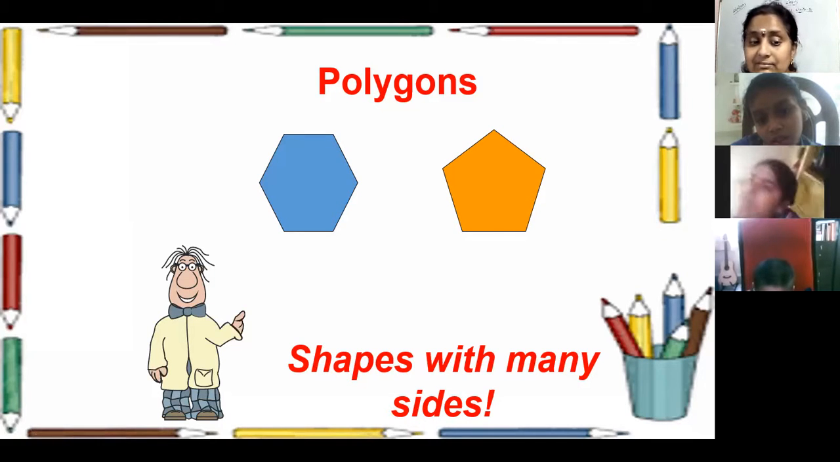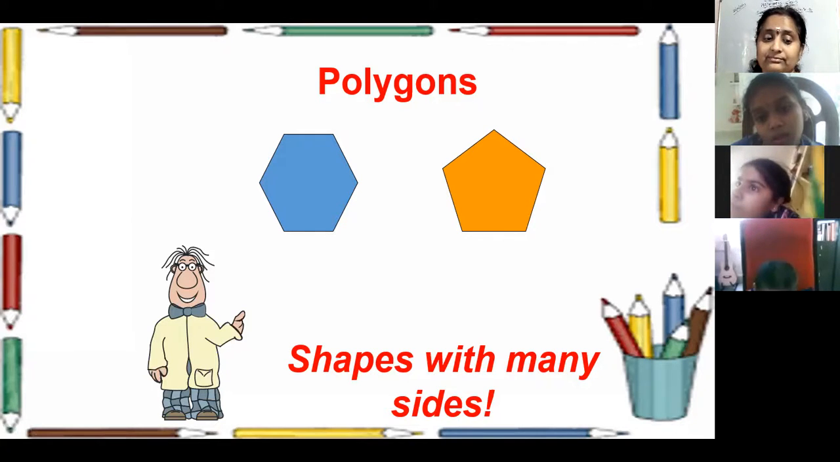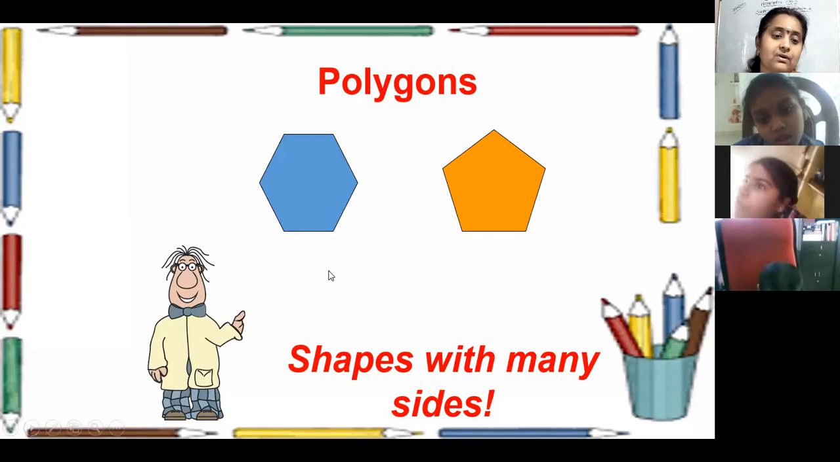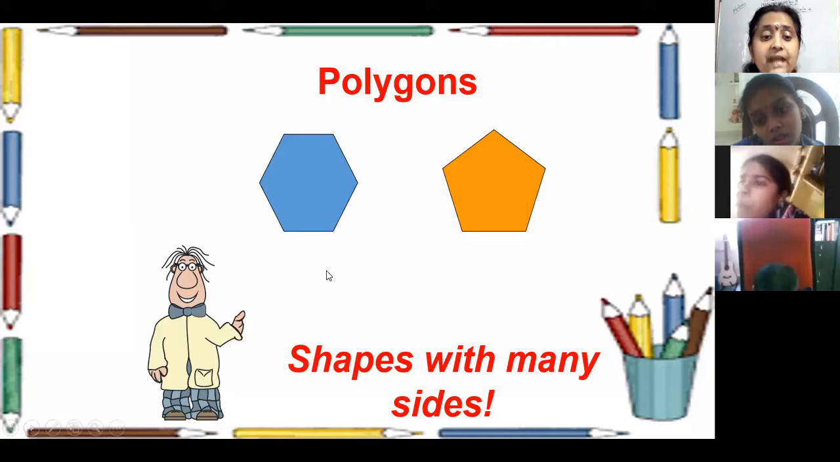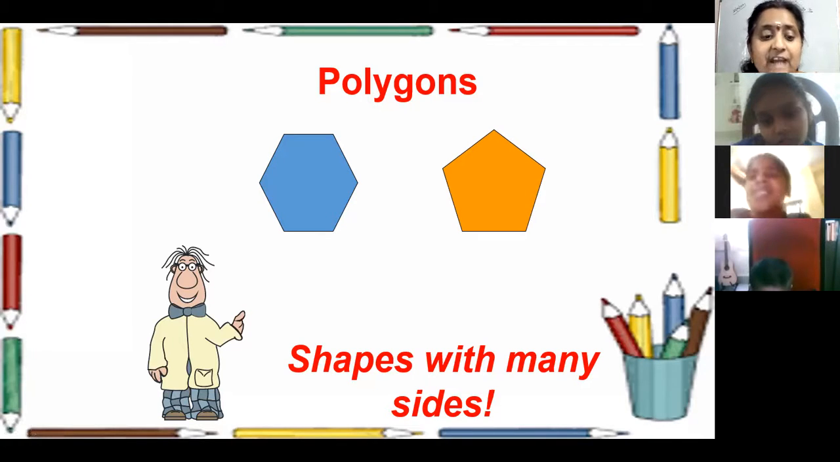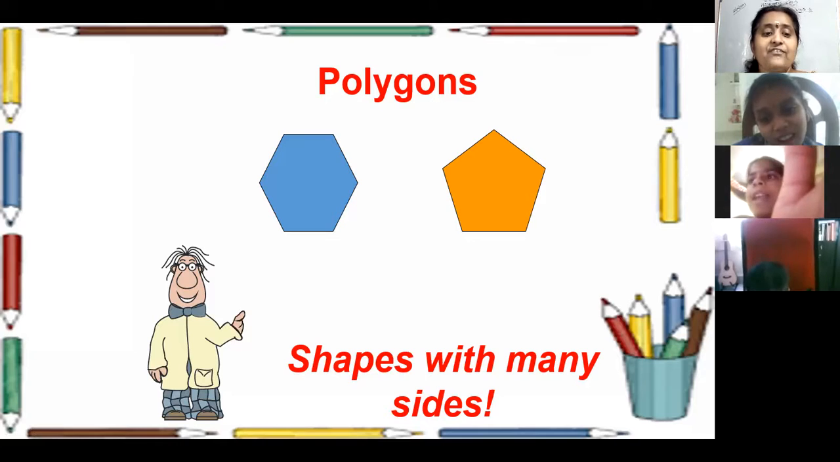7 sides, heptagon. When it has 8 sides, octagon. When it has 9 sides, nonagon. And when it has 10 sides, decagon. Okay, these are some names of polygons.